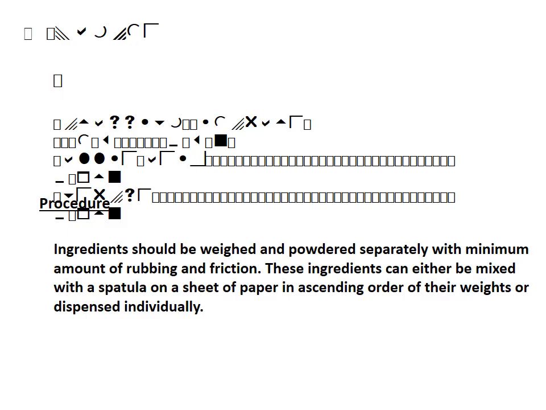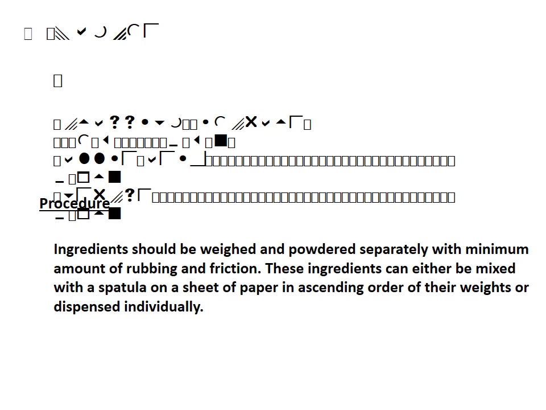So how can we overcome this problem? The ingredients should be weighed and powdered separately with minimum amount of rubbing and friction. These ingredients can either be mixed with a spatula on a sheet of paper in the ascending order of their weight, and that is one method.